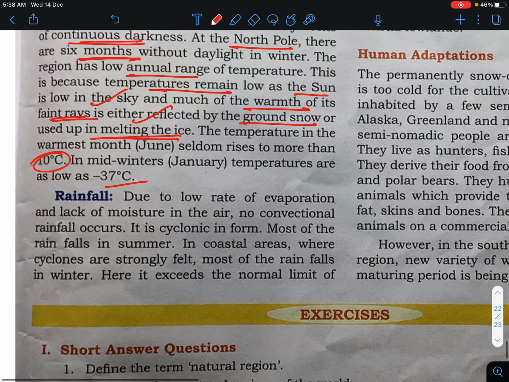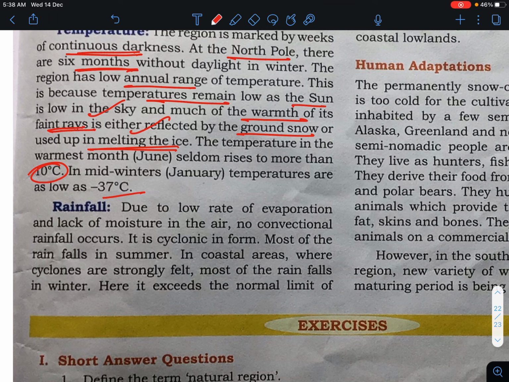Now about the rainfall: due to the low rate of evaporation and the lack of moisture in the air. Since the temperature is low, there will be a low rate of evaporation. If there is less evaporation, moisture will be less in the air, so no convectional rainfall occurs. We have to remember that since the temperature is low, moisture is low, and if moisture is low, rainfall is very low. If rainfall occurs, it will be cyclonic in form.